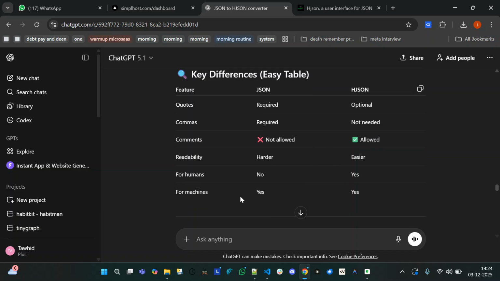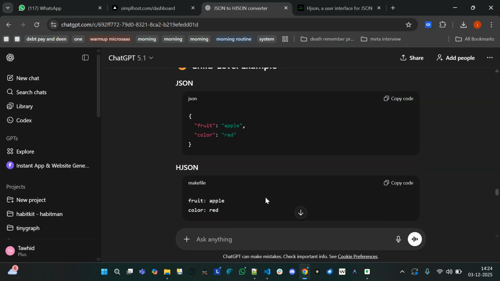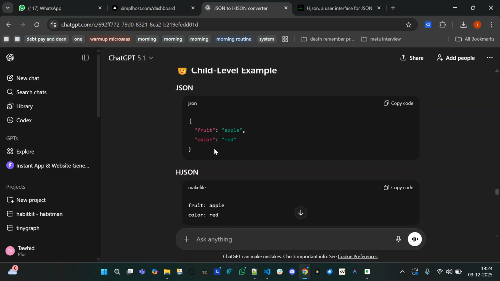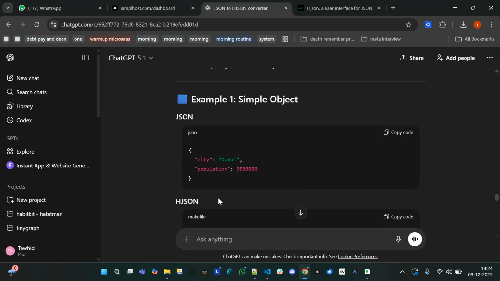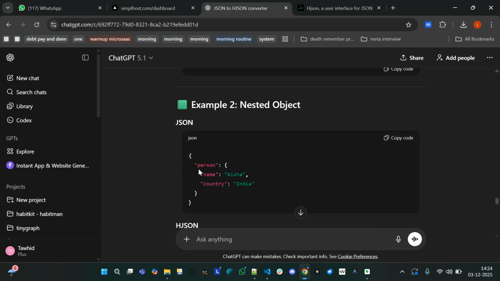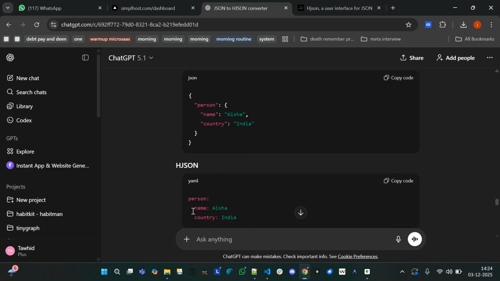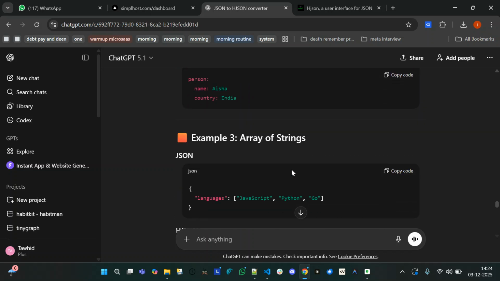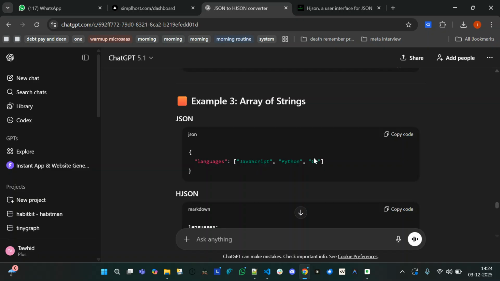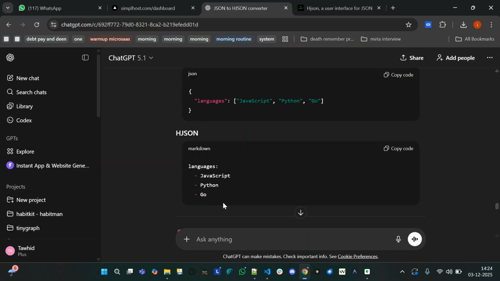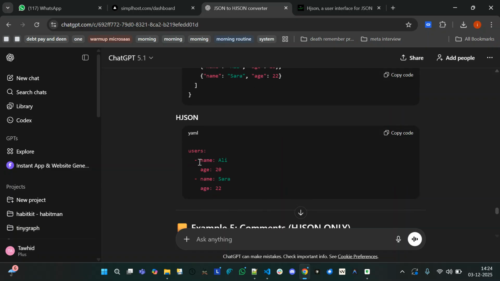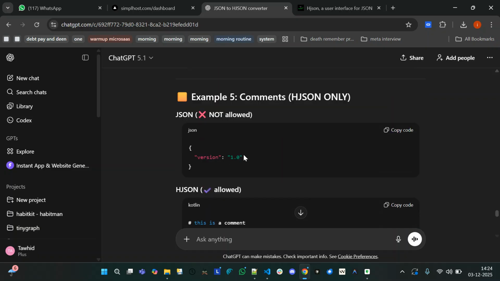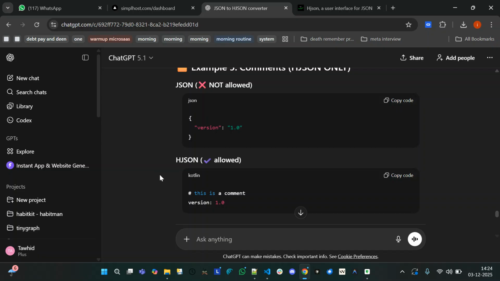JSON okay, good. So all these things you can see, some of the examples of how a small JSON object is converted to HJSON and other things. More examples you can see, other things like nested objects. This is a person. It has an object. It converted into spaces, it gave two spaces. Converted array of strings. So languages, it has an array of strings. You can use a hyphen, and for an array of objects, users with hyphen. Same thing happens here. And comments not allowed in the JSON but allowed in the HJSON.